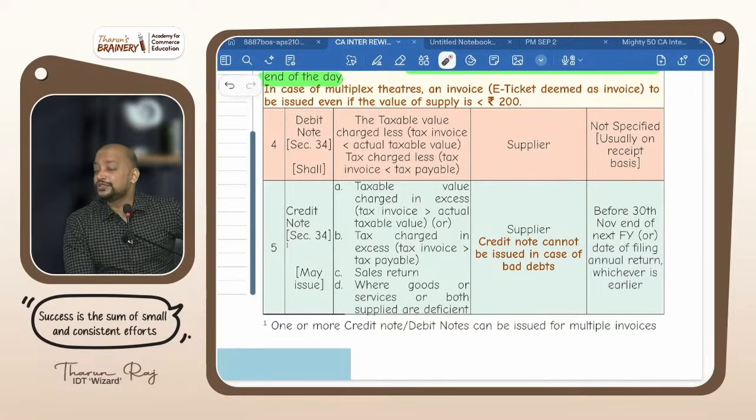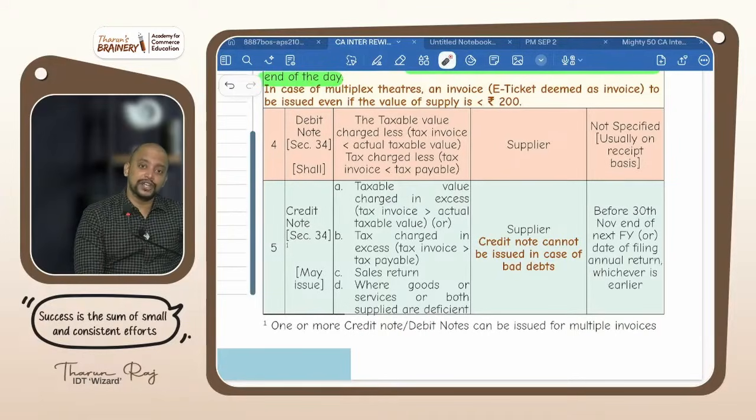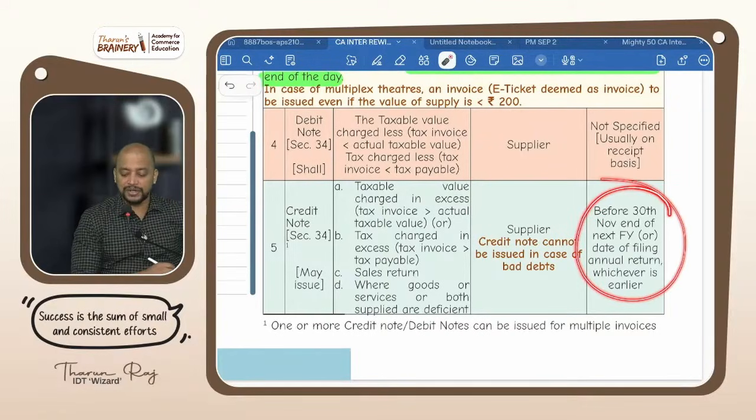If you want to issue, there is a time limit also. What is the time limit? 30th November of succeeding financial year or date of filing annual return, whichever is earlier. For debit note, after 3 years, 4 years also you give, no problem, because liability is going to get increased. But here there is a decrease in liability, so they are telling a time limit is there.